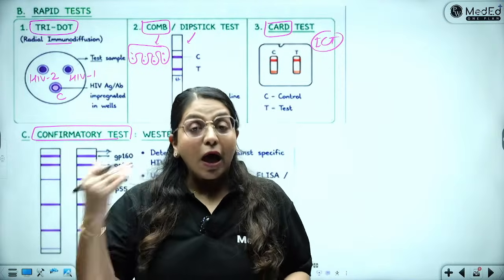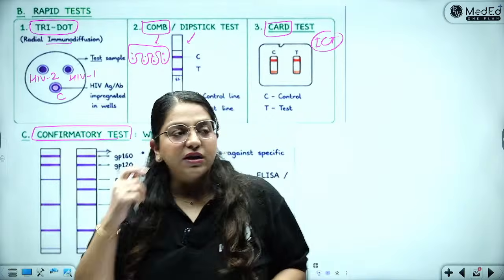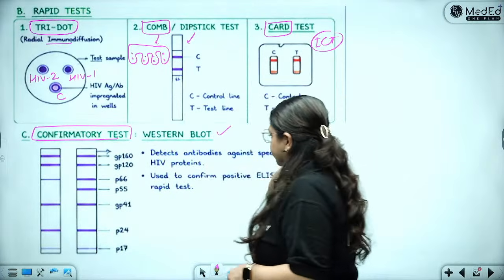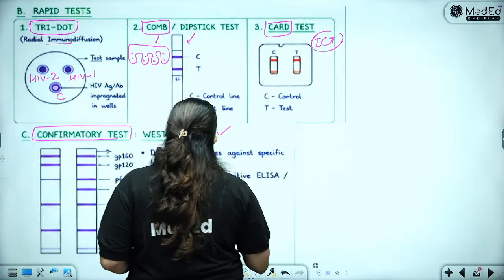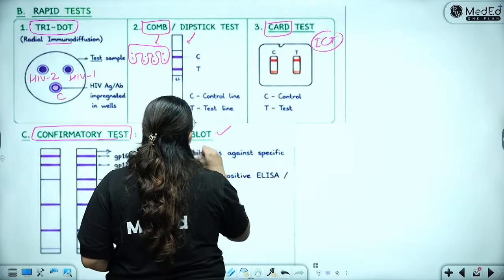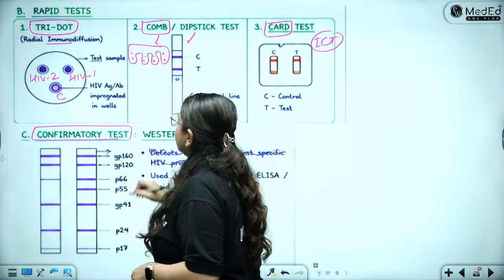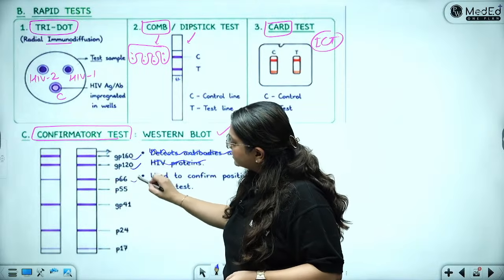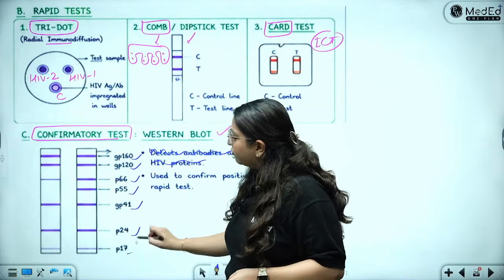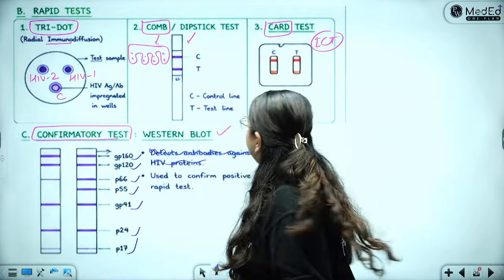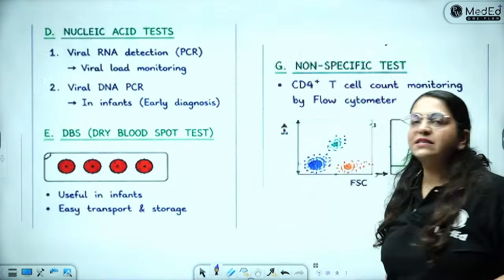Okay? Now, we can also do confirmation. Confirmation is done by Western blot. What does Western blot do? It is used to confirm a positive ELISA test. So basically, it is helping me detect all the important HIV proteins, all of them. GP 160, 120, 66, 55, 41, P24, P17, all the important ones can be detected using Western blot. So Western blot is always confirmatory.